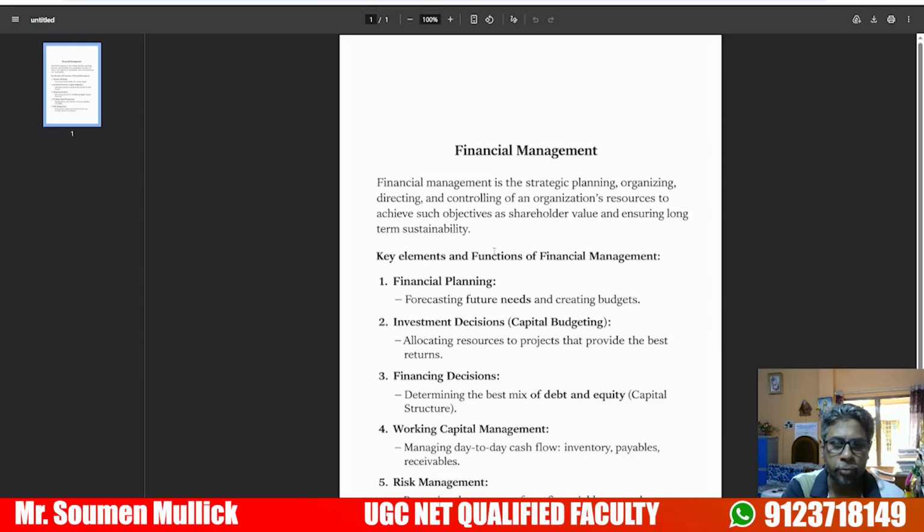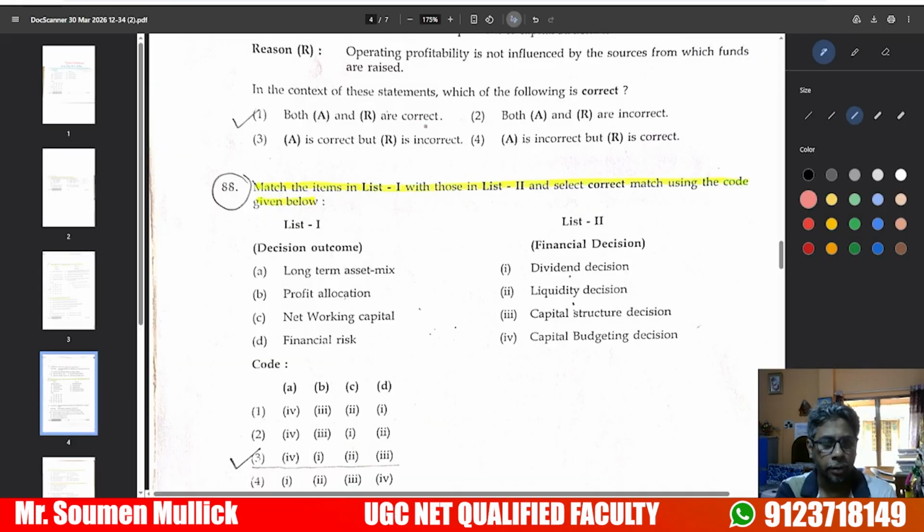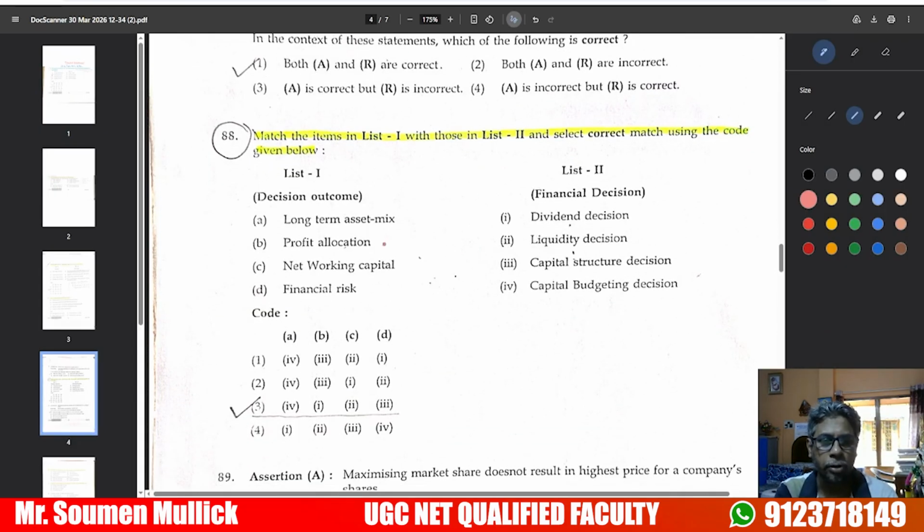I have told you financial management is based on financial planning, investment decision which is related to the capital budgeting decision, financial decision, working capital management decision, and risk management. This question is based on long-term asset mix. So long-term asset mix is related to the capital budgeting decision.